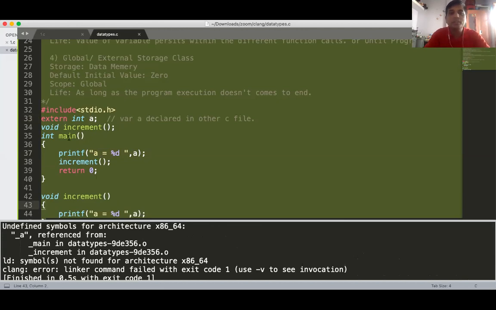Okay, so here it will give an error. Why an error? Because A is not declared in any other file. It is saying that A is an undefined reference. I am not getting A in another file. If I am not getting A in another file, the compiler gives an error here.